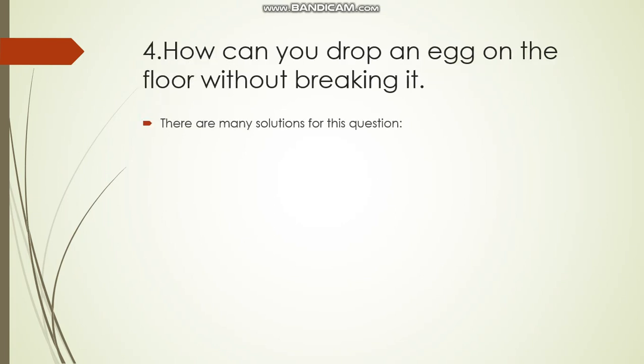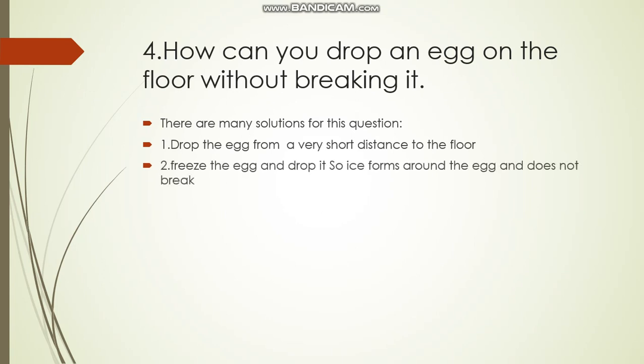Then, how can you drop an egg on the floor without breaking it? We can go for multiple solutions here. The first one is to drop the egg from a very short distance to the floor, so near to the floor that even if you drop it, it does not break. The second one is we can freeze the egg and drop it. The ice that forms around the egg prevents it from breaking.